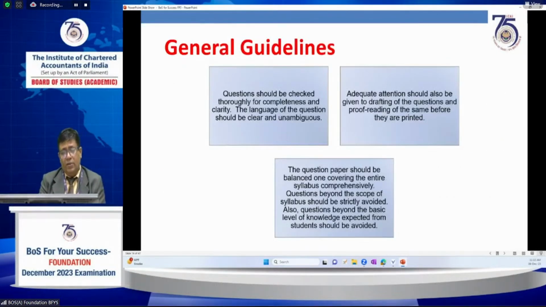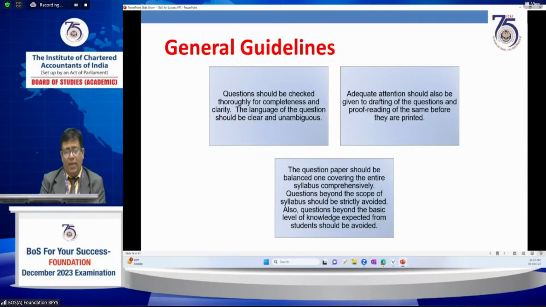Next, I would like to suggest some general guidelines. Before going to the examination, check thoroughly the completeness and clarity of the language of the question.